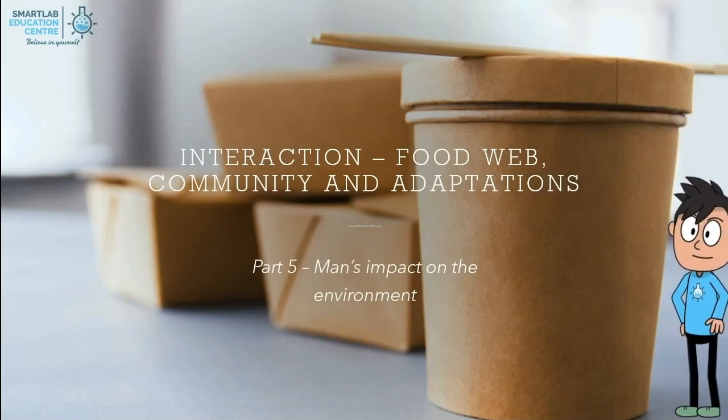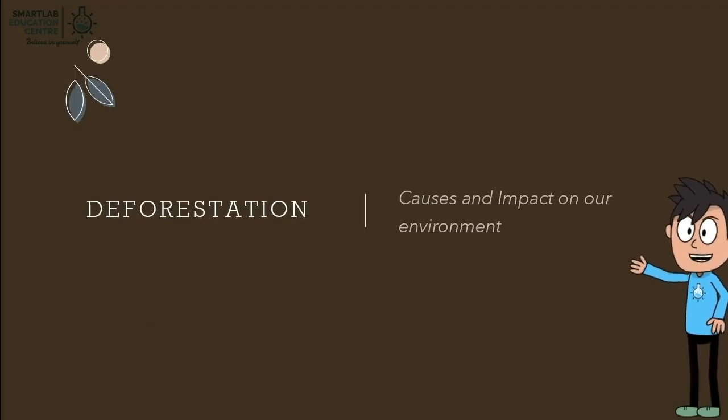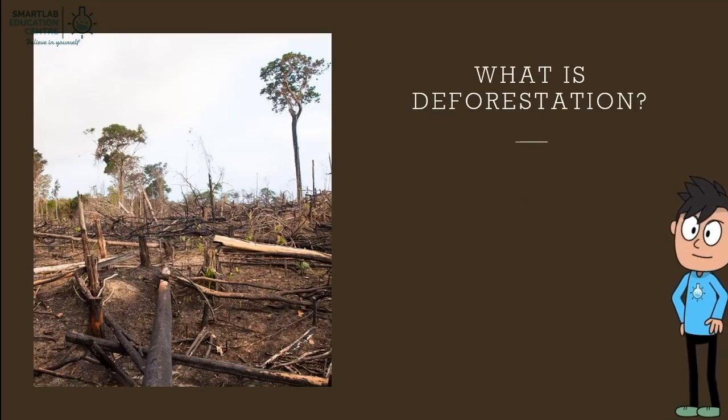interaction, food web, community, and adaptation. In this last segment, we will explore man's impact on the environment. Deforestation. Let's look at its causes and impact on our environment. What is deforestation? Deforestation is the clearing of forests by cutting down or burning trees.